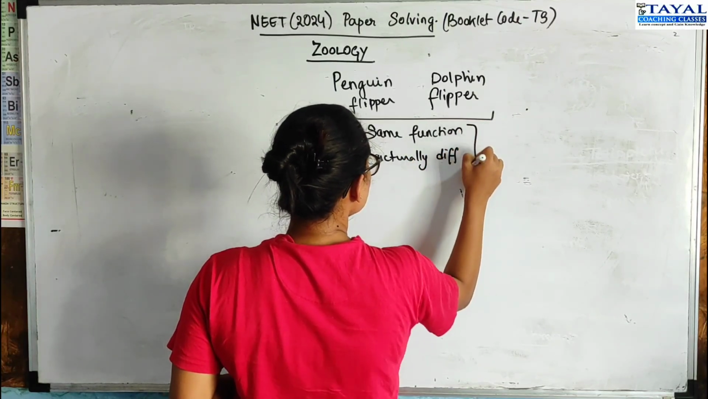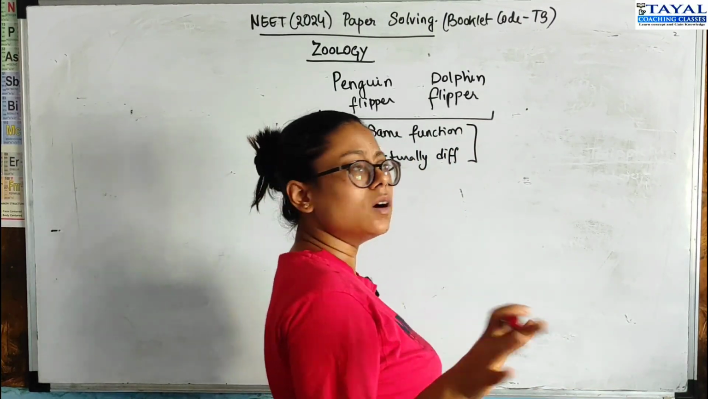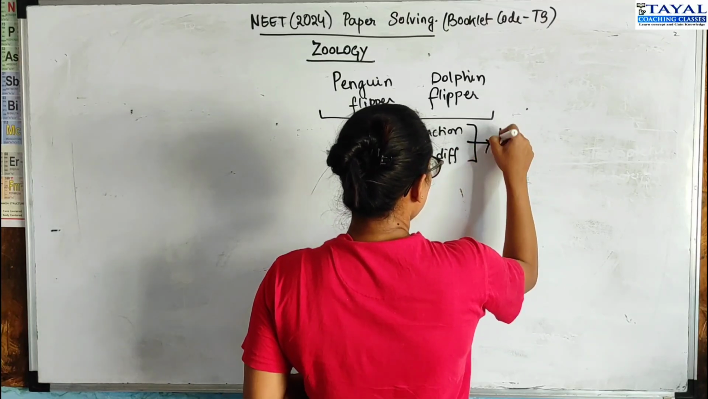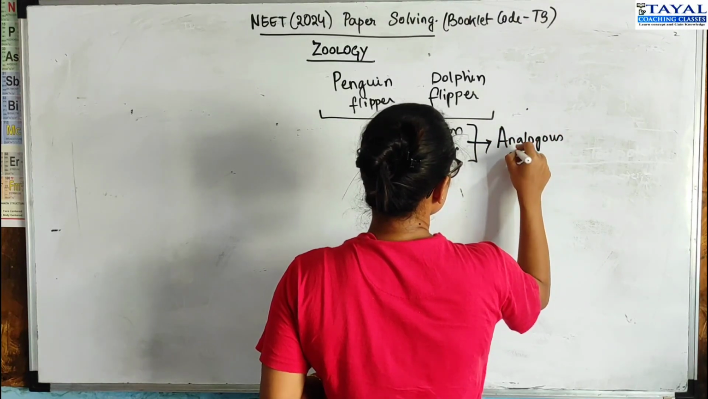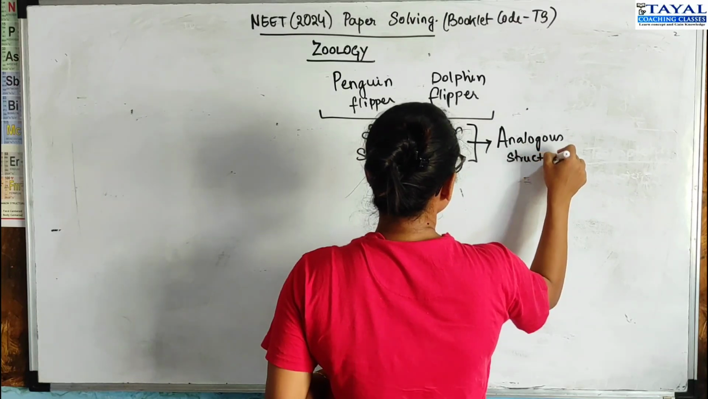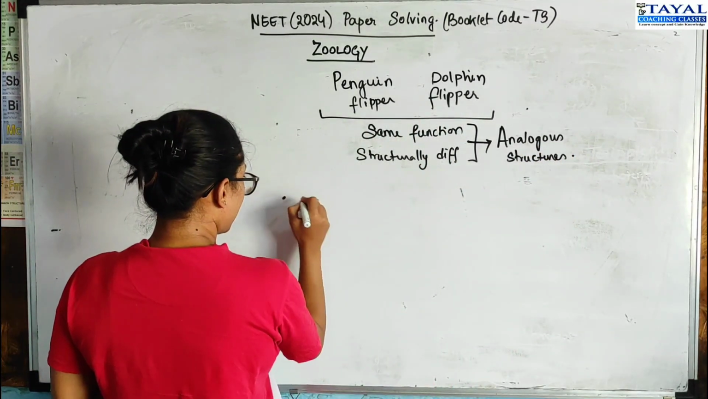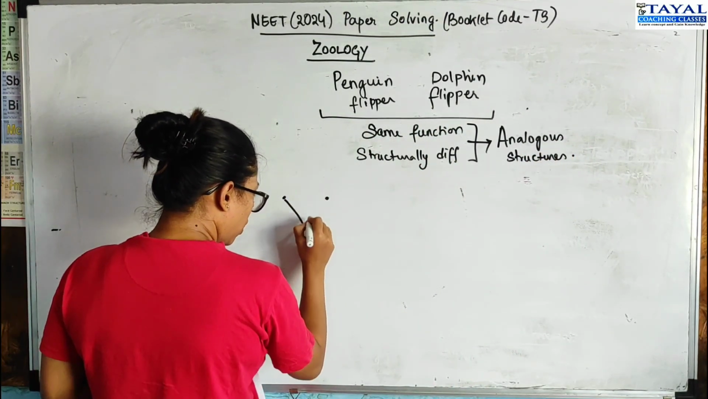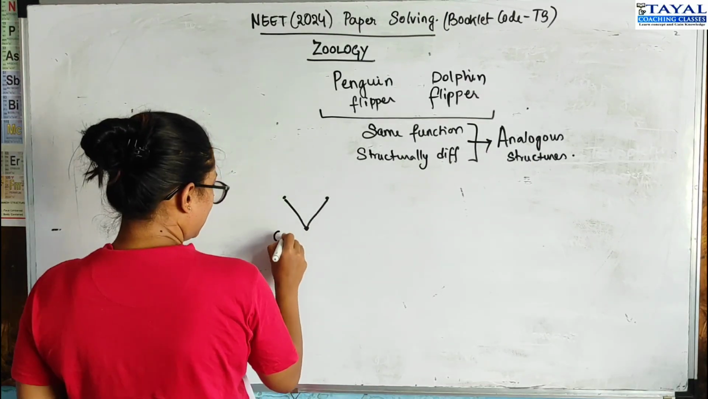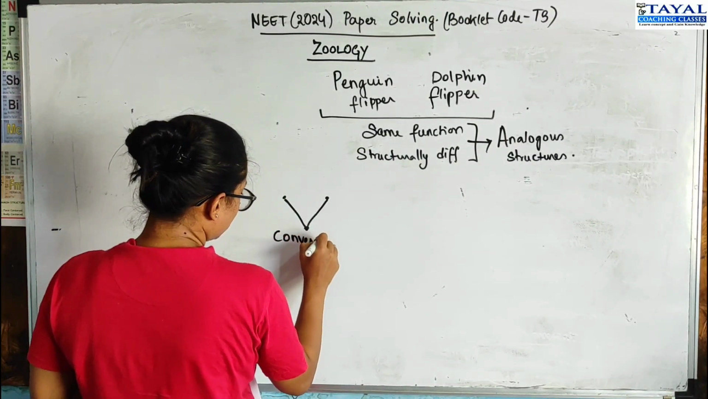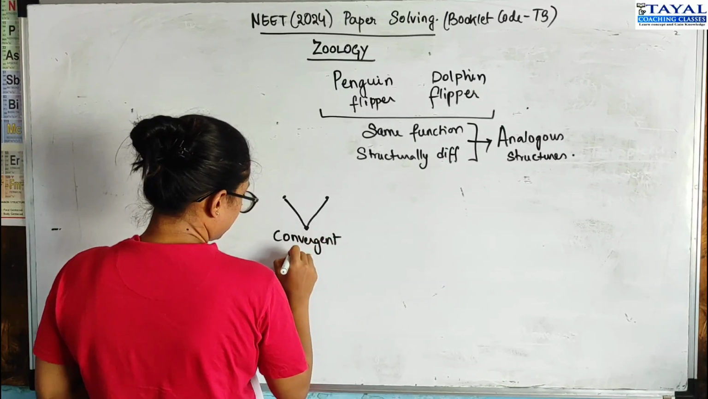Such structures which don't look similar but perform the same function are called analogous structures. So this basically means that these were two different organisms which evolved towards a similar type of niche, right? So then they converged. So it's convergent evolution.